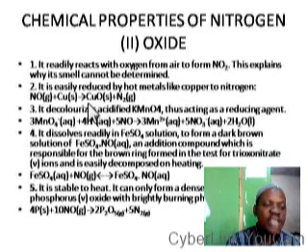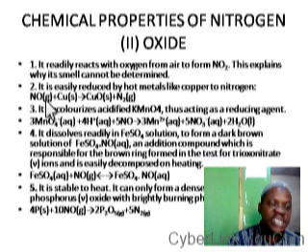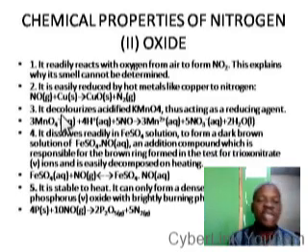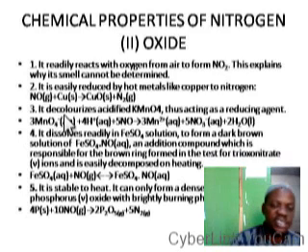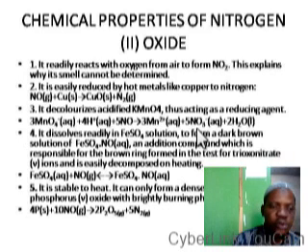So it is difficult to say that this is exactly its odor. And whenever it comes in contact with a metal, it is easily reduced to nitrogen. It means in that situation it will be acting as an oxidizing agent. It oxidizes copper to copper(II) oxide and is itself reduced to nitrogen. But when it comes in contact with a strong oxidizing agent, it acts as a reducing agent. With tetraoxomanganate(VII), acidified potassium tetraoxomanganate(VII), it decolorizes it and becomes trioxonitrate(V) acid.